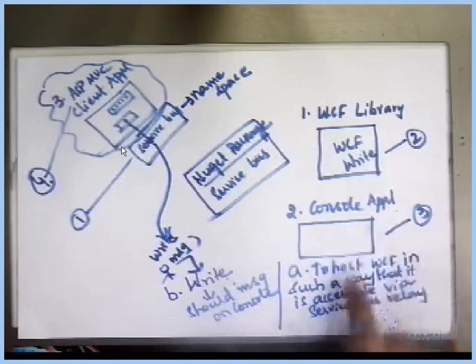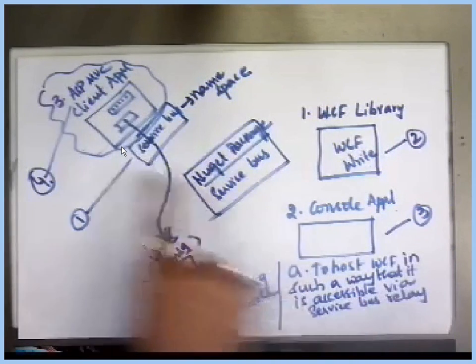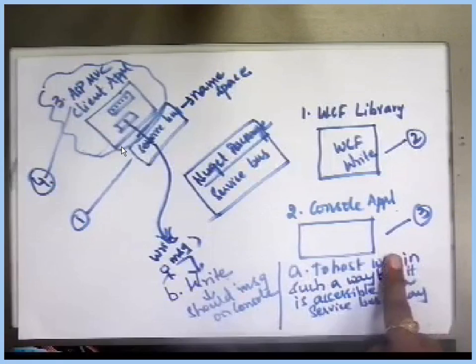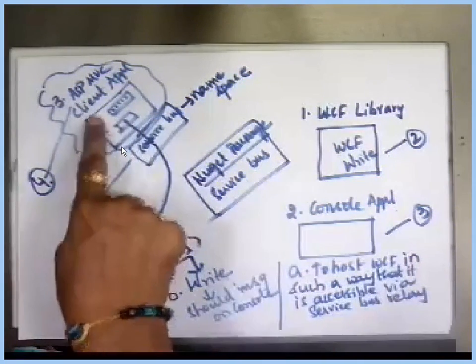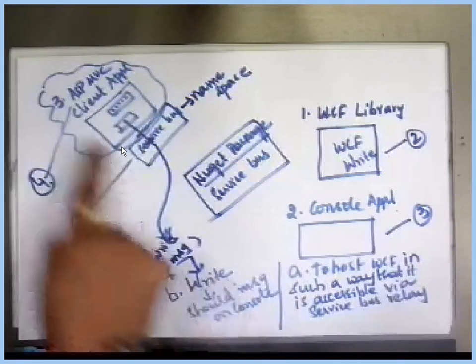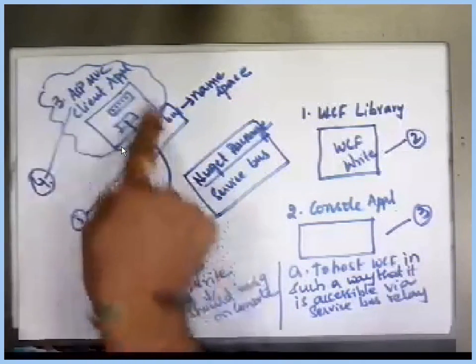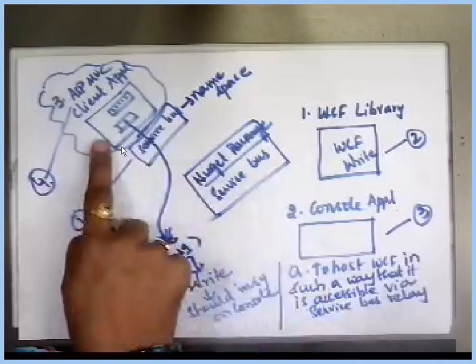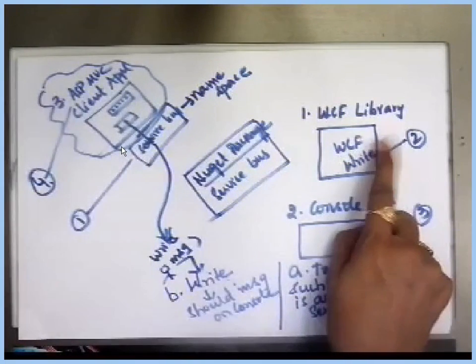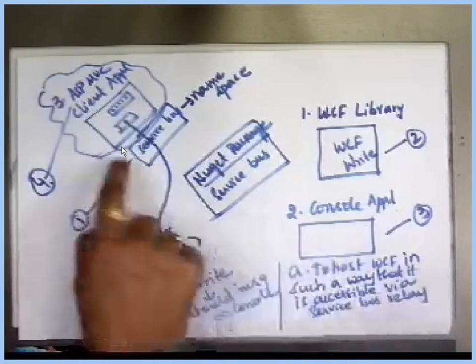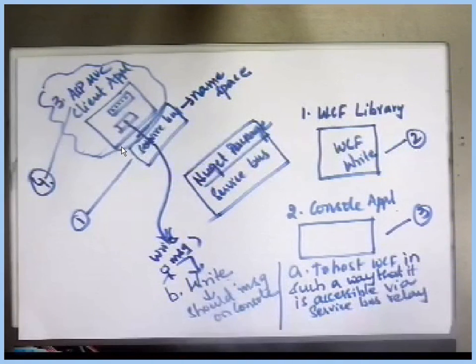But really, hosting in such a way that the request can come through the service bus means service bus classes are required. From here you are making a request to this right function with the help of the service bus, so here also the NuGet package of service bus is required. In this application we don't require the NuGet package of service bus, but in these two you need to install it compulsorily. So internet is mandatory when you are doing this demo.